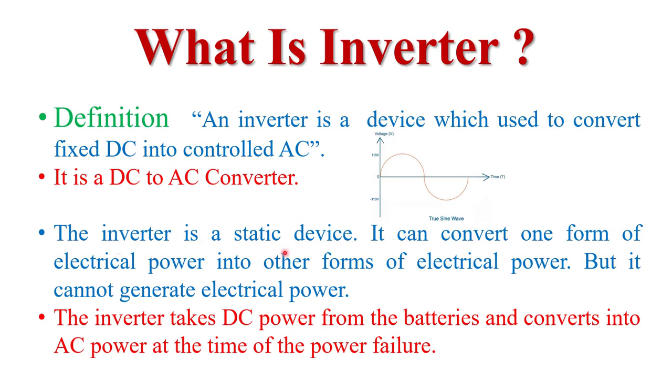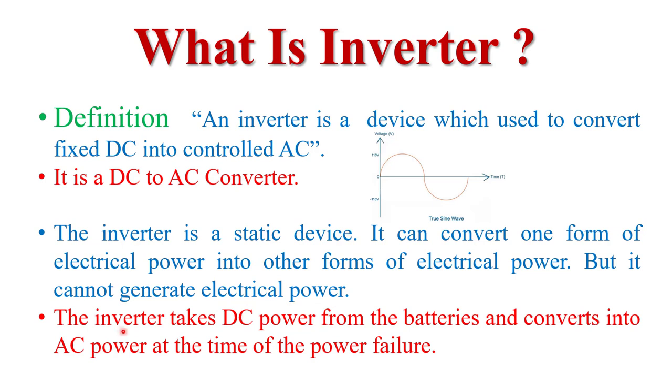Now inverter is a static device. As I have already told, it can convert one form of electrical power into another form of electrical power. It means it converts DC into AC. So it is basically a type of converter, but it cannot generate any type of electrical power because it is not a generator, it is a converter.